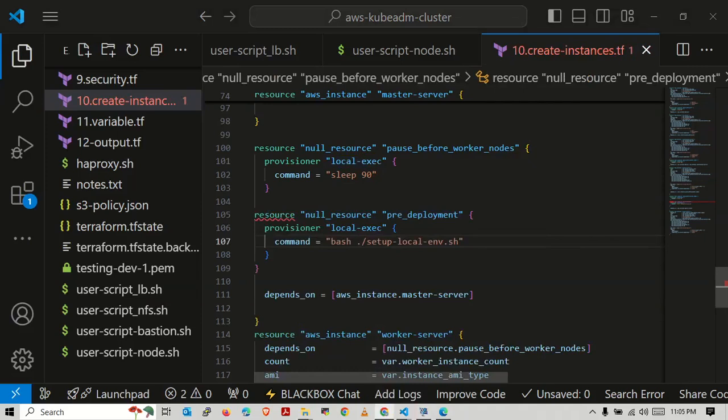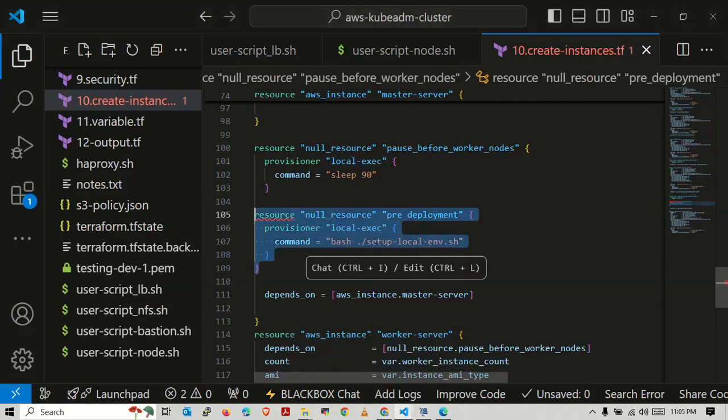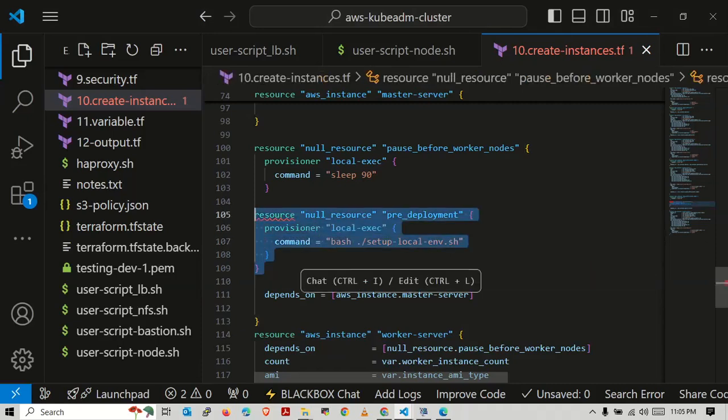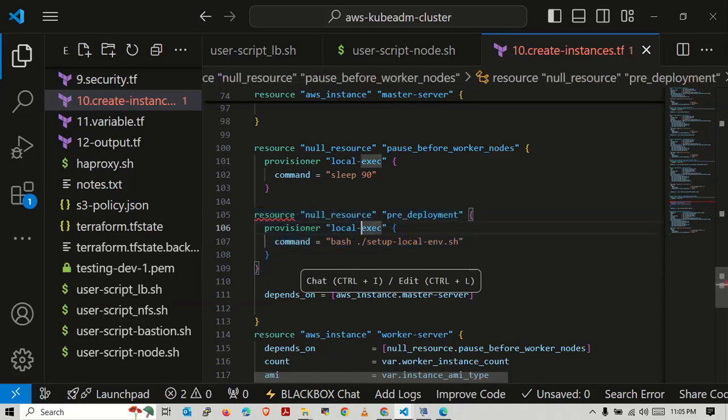Like let's suppose we have a deployment, we have a pre-deployment check to do, and we are running a set up local environment script. So that's how we use null resource and provisioner local exec. Local exec we use to run locally. It runs on local server actually.